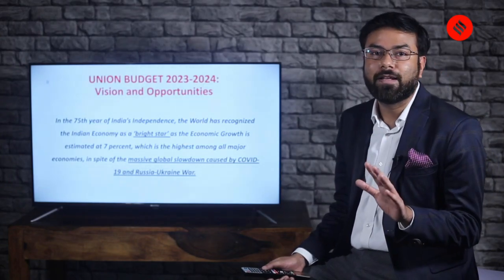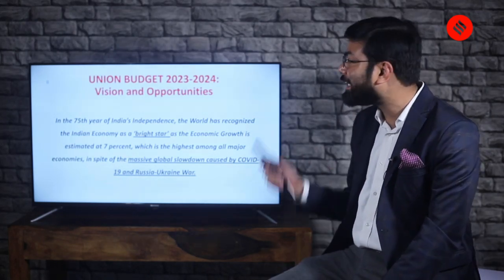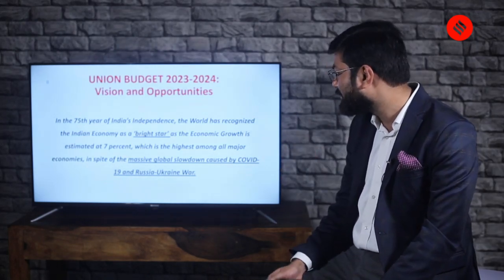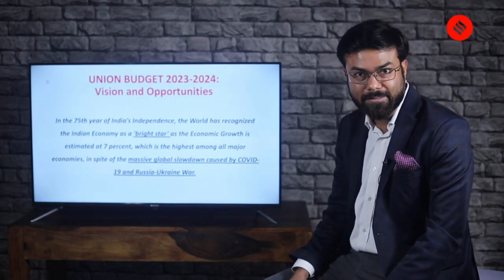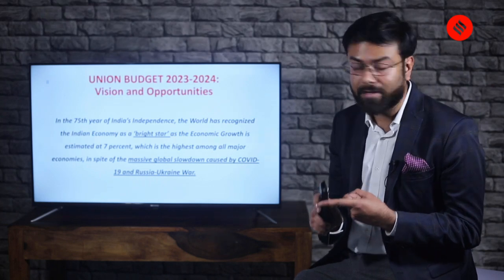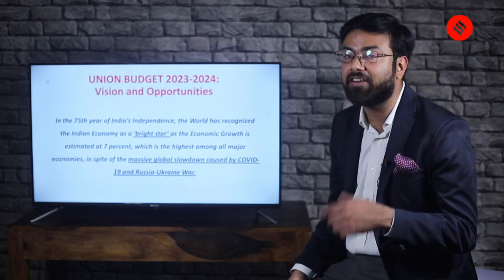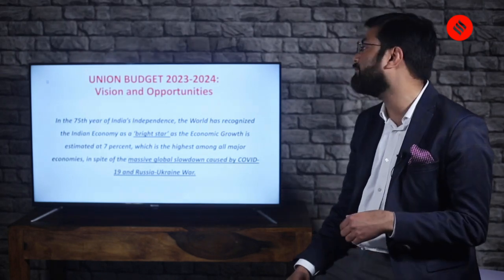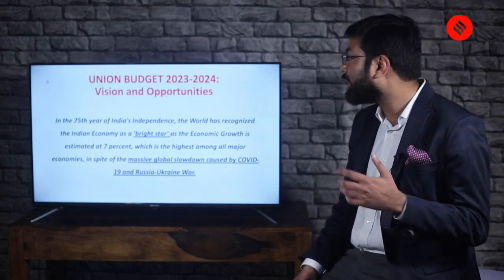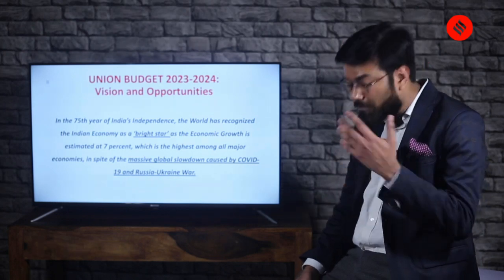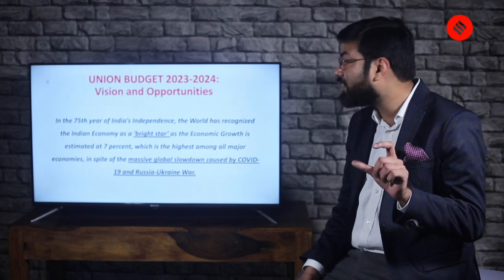Now remember, the reason for writing this is also to tell you that the introduction of an answer can be beautifully summed up by these 4 or 5 lines, where you have told that this is the 75th year of the independence, we are definitely entering the Amrit Kal, we've entered the Amrit Kal in fact, and we have told in a positive way that our country's economy is better than all the developed countries, major economies, at around 7%.